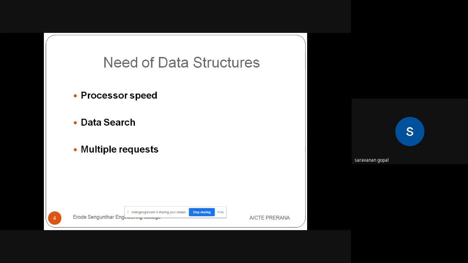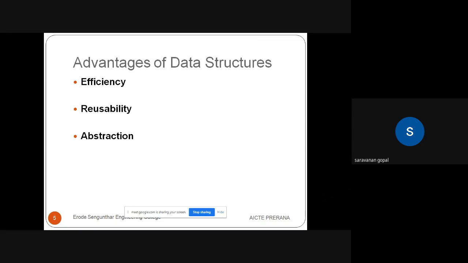And what are the advantages of data structure? There are many advantages available. Here I'm mentioning only three. One is efficiency, which means improving the power, the processing speed, the data processing, everything. Then reusability, a very important concept, and abstraction. These are the major advantages of using the data structure concept.